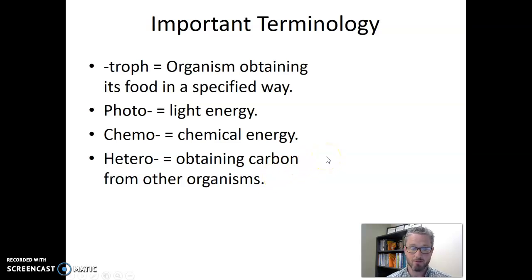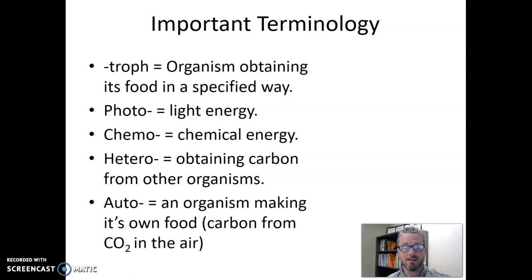The last piece of terminology is to say that something is an autotroph. So auto, like automatic, or in this case, auto sort of means from within. So this is just saying that an organism is sort of making its own food. That is to say, it's putting together carbon to make its own food. More specifically, autotroph means that these organisms get carbon from CO2 in the air.